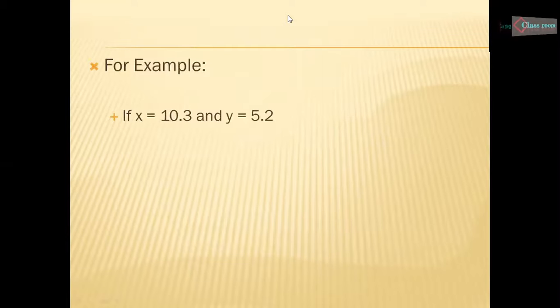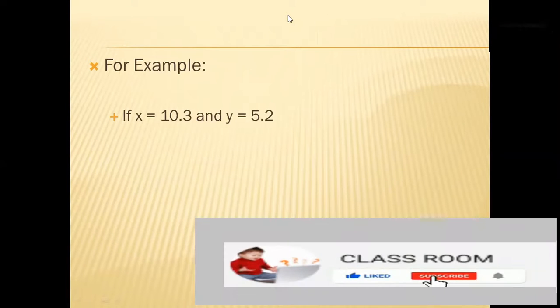For example, if we have two variables x and y, x has the value 10.3 and y has 5.2. Note that x and y both have float data types.